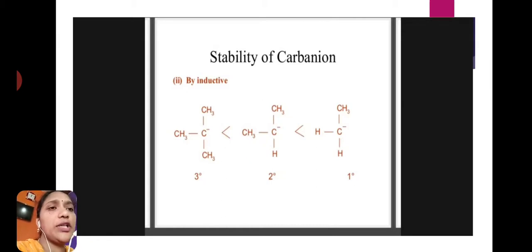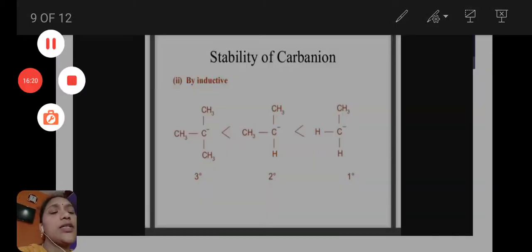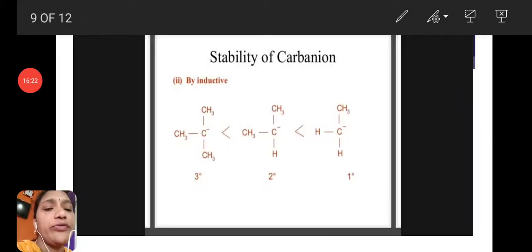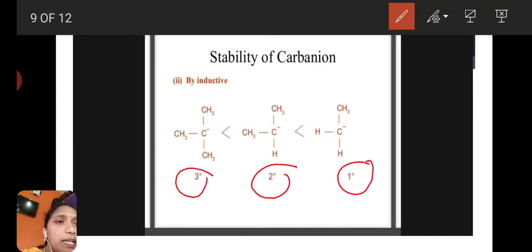Next is stability of carbanion by inductive effect. Okay, there is stability by resonance, here stability by inductive effect. Here first is the tertiary carbanion, secondary carbanion, and primary carbanion. Primary means this carbon is having only one alkyl group on one side, and the remaining two sides are hydrogens. Then it is called a primary carbanion.